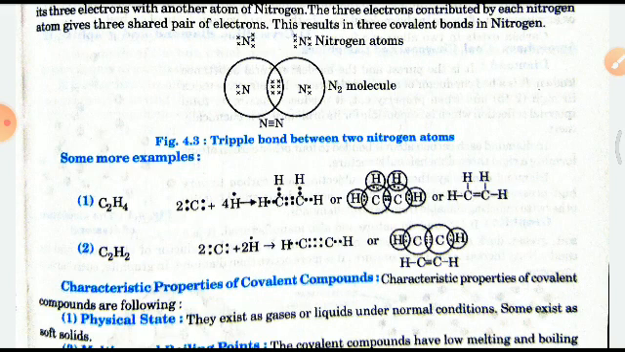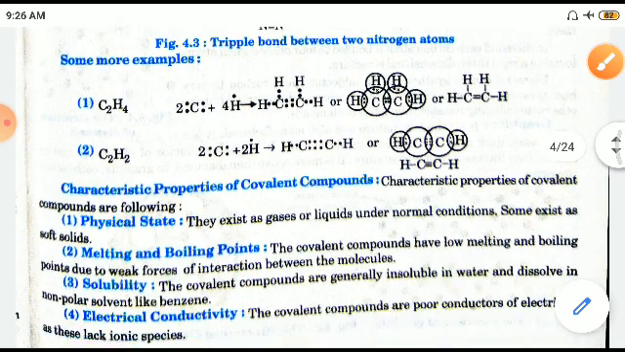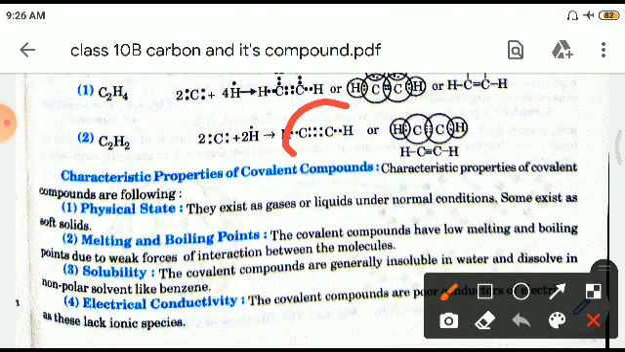Now in hydrocarbons, you can see here, this is ethene, C2H4. In this structure, between carbon and hydrogen there is a single bond, one electron of carbon shared with one electron of hydrogen. But between carbon and carbon there is a double bond, two electrons of one carbon shared with two electrons of the other carbon, right? Similarly with ethyne, C2H2, here you can see that three electrons of one carbon are shared with three electrons of the other carbon.